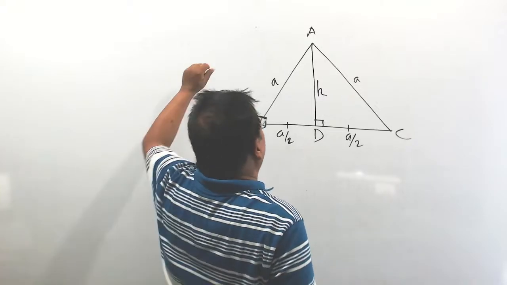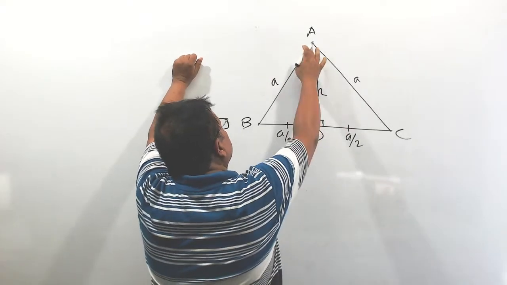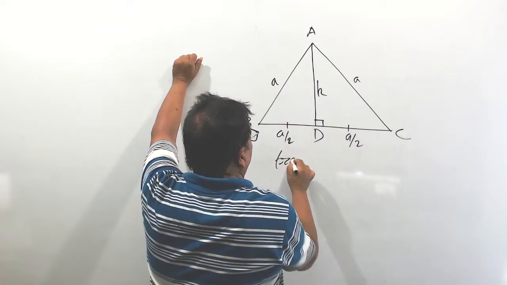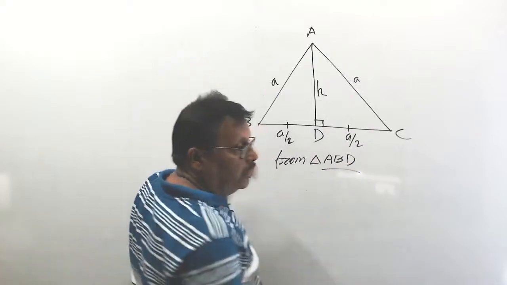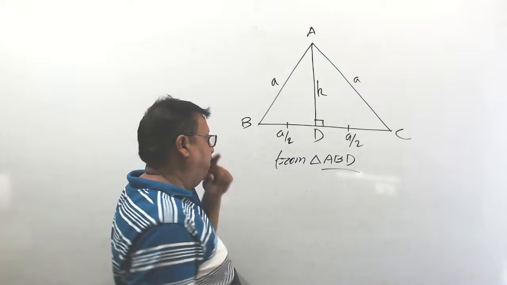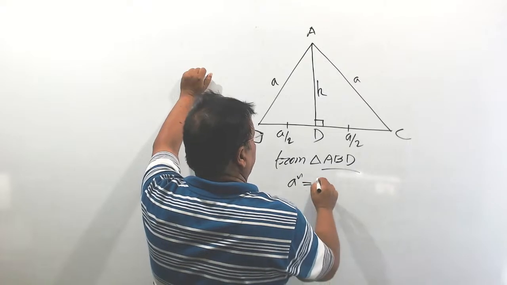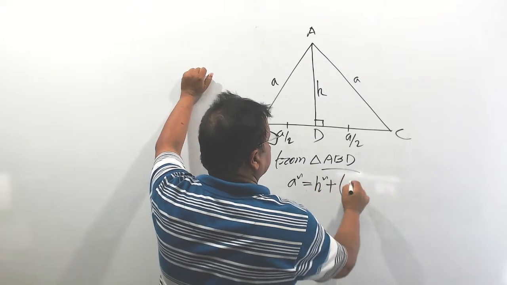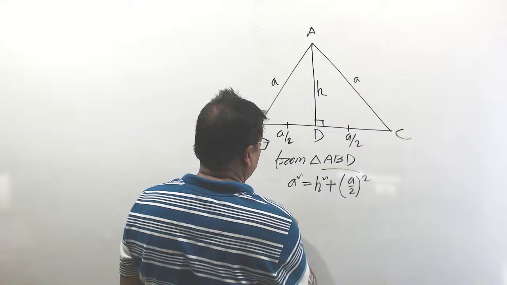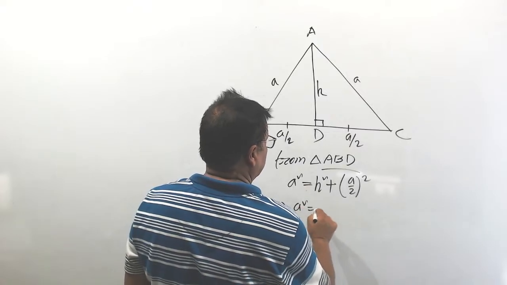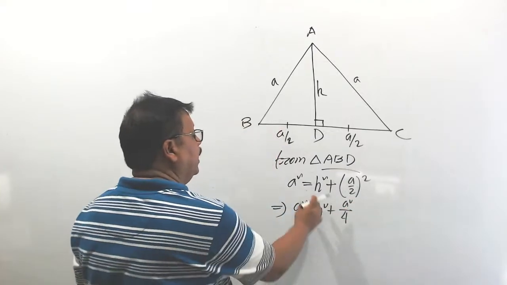Now consider any triangle, this one or this one. I am considering ABD. From triangle ABD, of course a right angle triangle, so the Pythagoras theorem: hypotenuse square is equal to height square plus base square. Base means a by 2. Understood? Simplify: a square is equal to h square plus a square by 4. You have to find h.